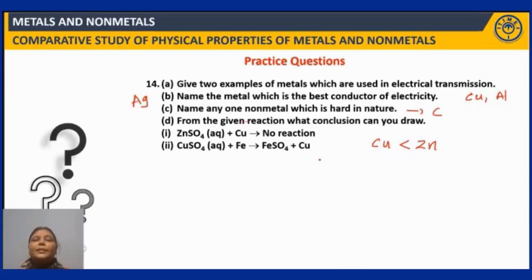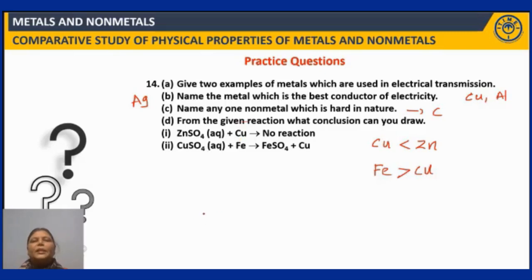So you have learned this in the metal reactivity series, right? Now coming to this one, iron is able to displace copper from its salt solution. So it can form iron sulfate plus copper, right? So clearly indicating that iron is more reactive than copper. That's why this reaction is possible, right? If copper would have been more reactive than zinc, then the reaction would have taken place, but that's not the case. Zinc is more reactive than copper.